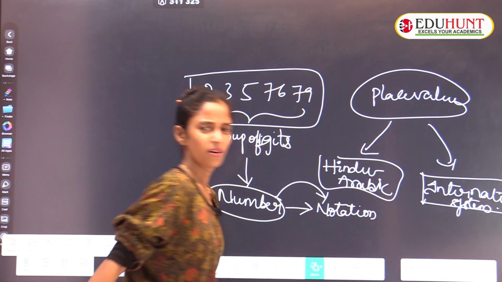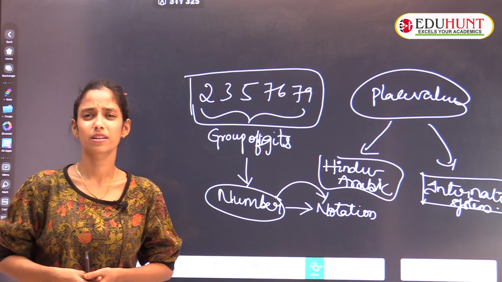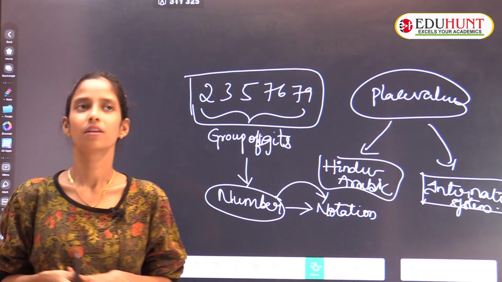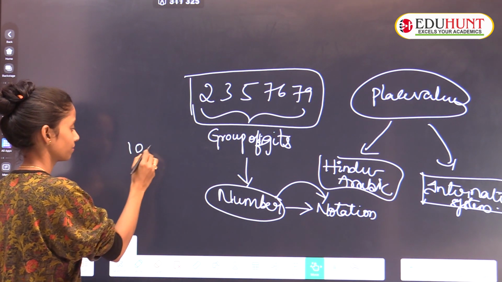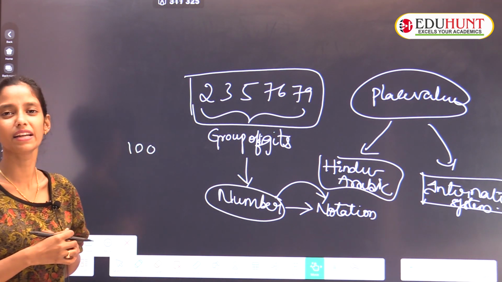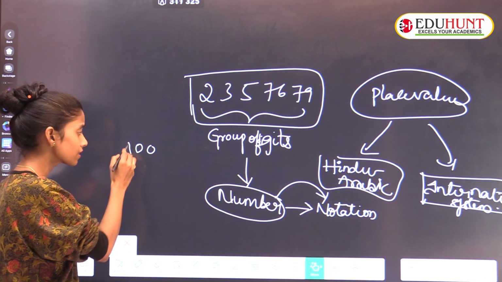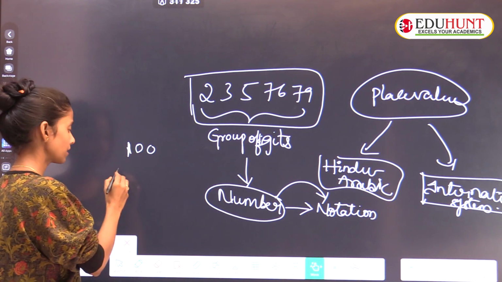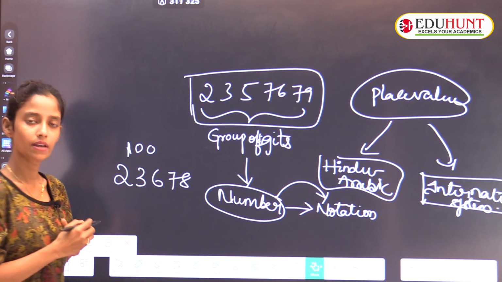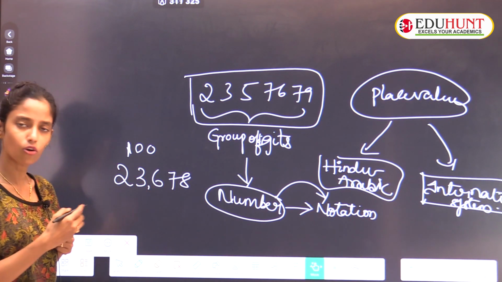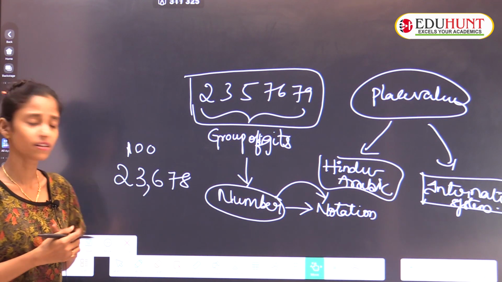Ma'am, what do Hindu-Arabic and international system mean? For example, I am having 100. How will we call 100 rupees? How do you know that this is 100? For example, I am keeping a comma. How will we read it?